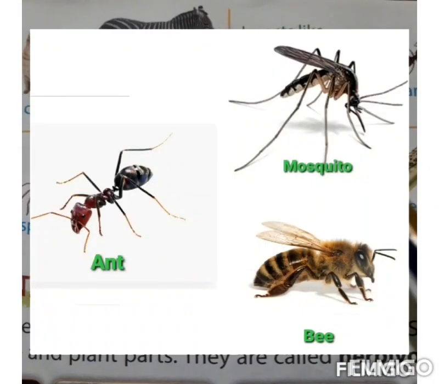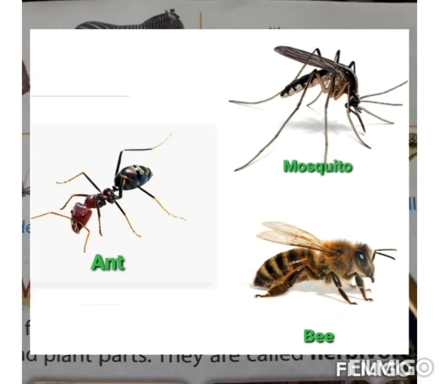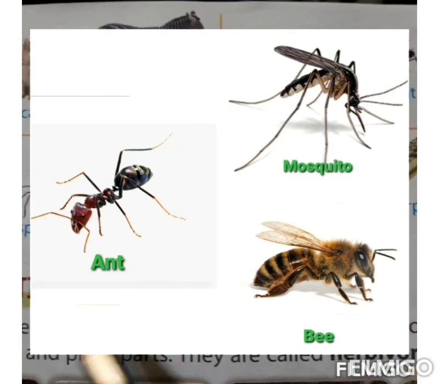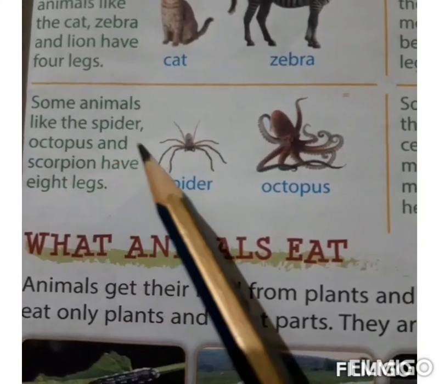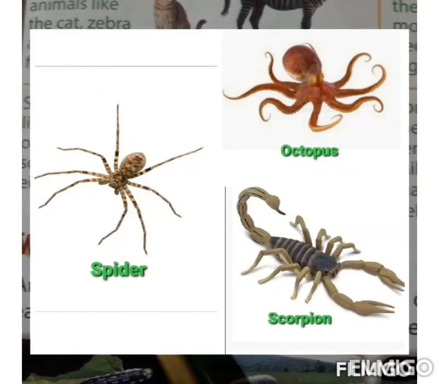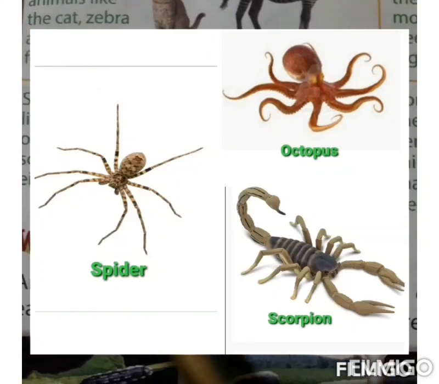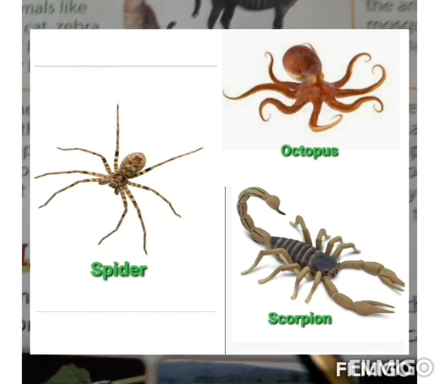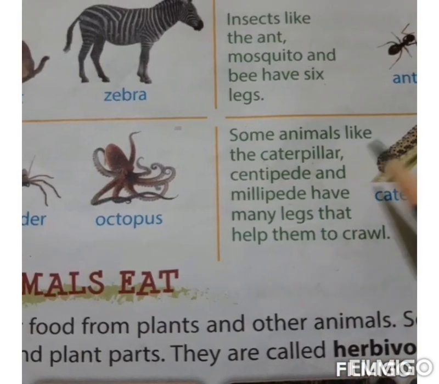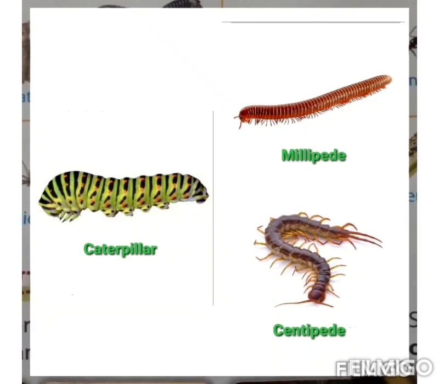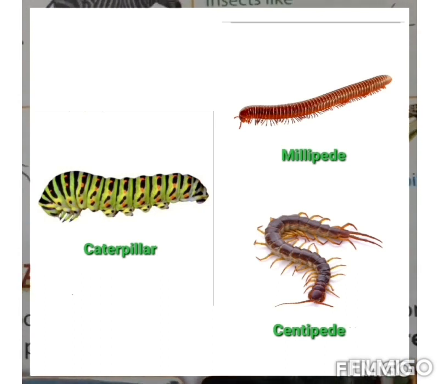Insects like the ant, mosquito, and bee have 6 legs. Some animals like the spider, octopus, and scorpion have 8 legs. Some animals like the caterpillar, centipede, and millipede have many legs that help them to crawl.